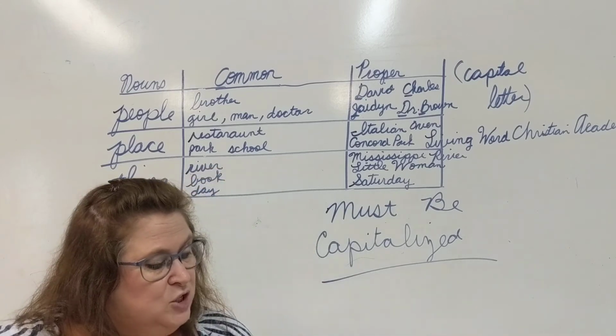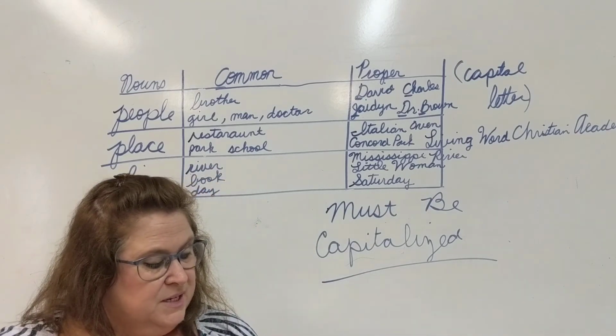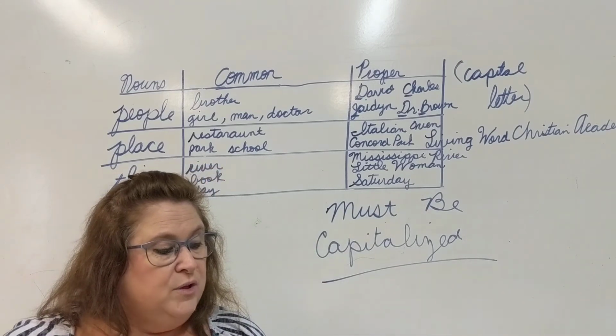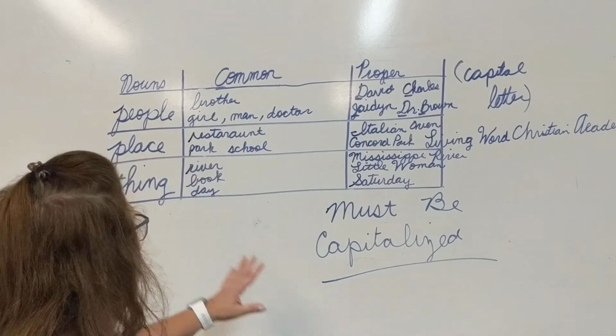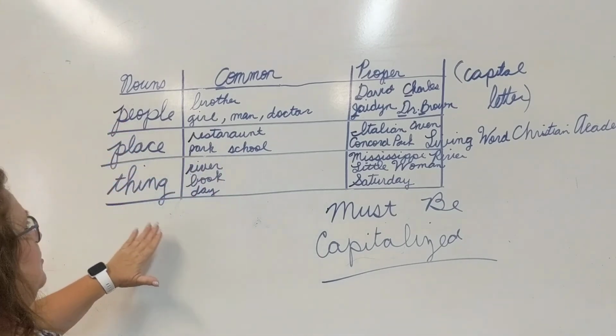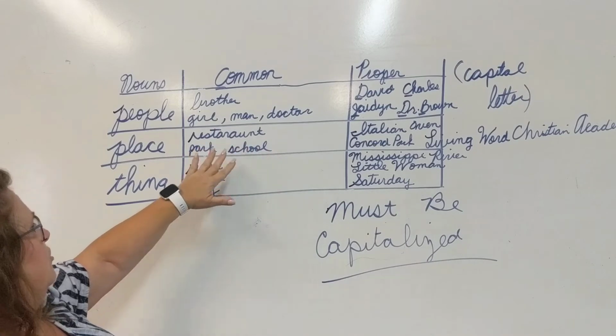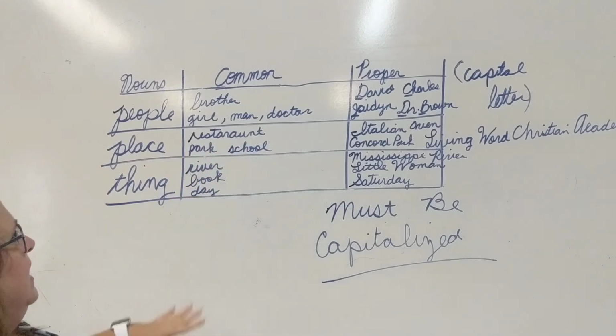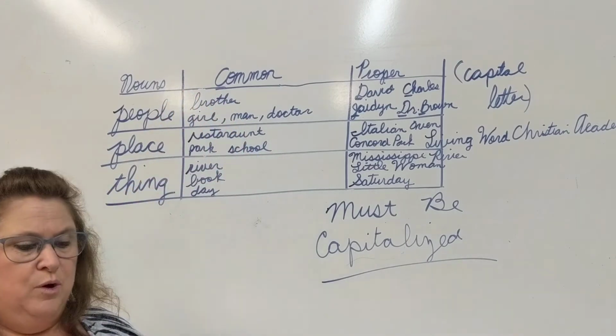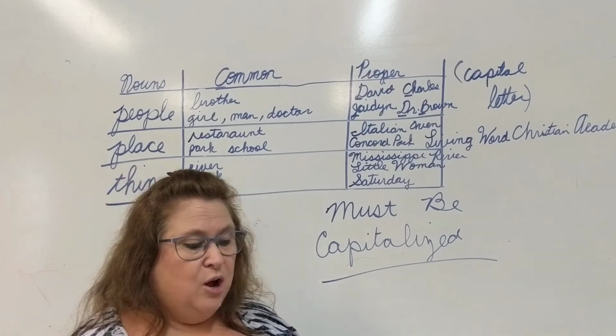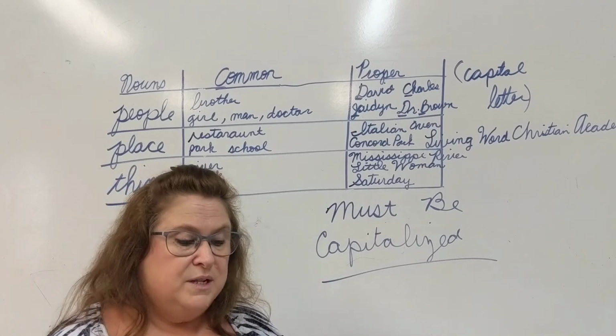All right, so on page 33 though, I do want to do some of this together. It says underline all the common nouns. Remember, a common noun is just any old people, place, or thing. Brother, girl, man, doctor, restaurant, park, school, river, book, day. Any old particular one. And then capitalize all the proper nouns. The first one is done for you.